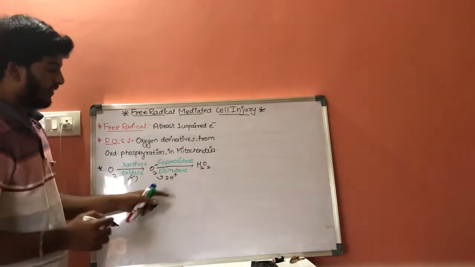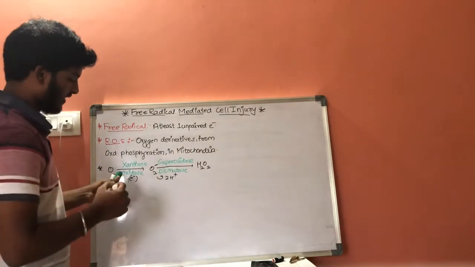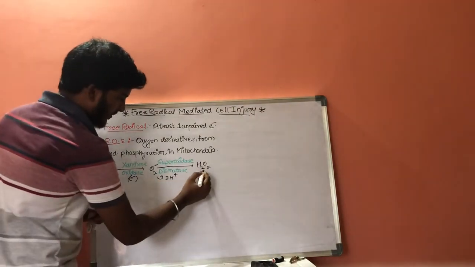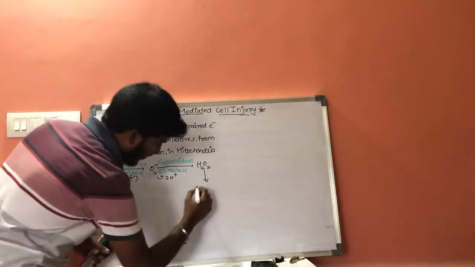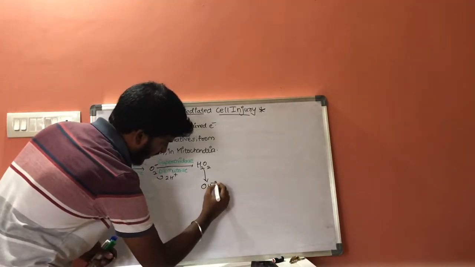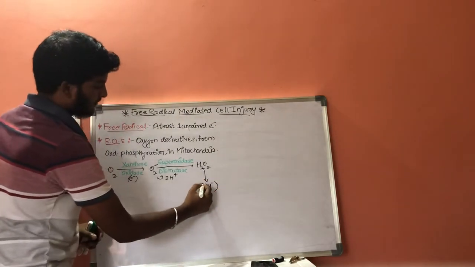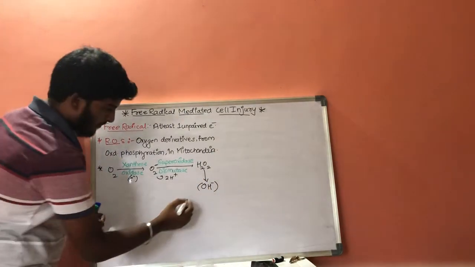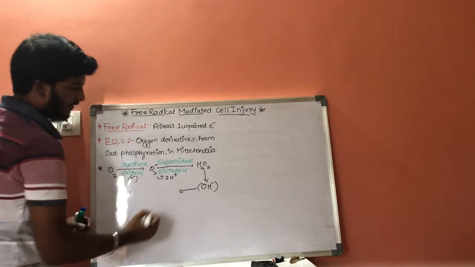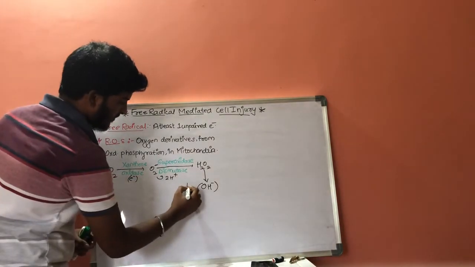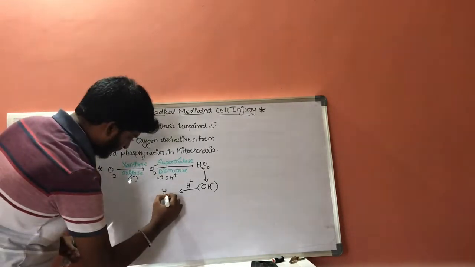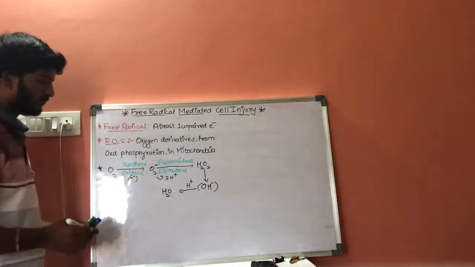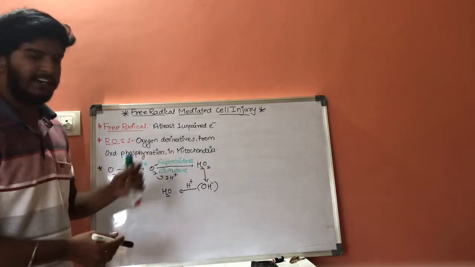Now, this hydrogen peroxide will get converted into OH minus form. Now, this OH minus form will react with H plus ion and form water molecules. This is the end product of free radicals.